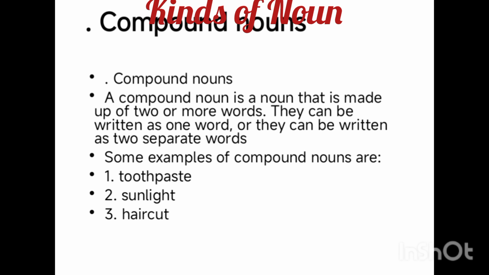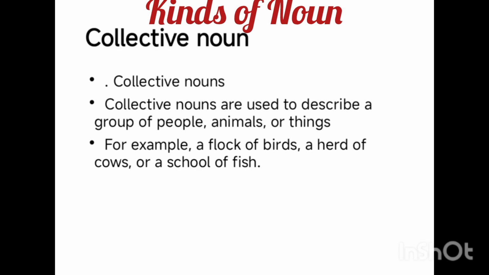Two words can also be separate, but they are usually thought of as compound nouns or compound words. Some examples of compound nouns are toothpaste, sunlight and haircut, and there are many other examples. I hope you will understand the compound noun.